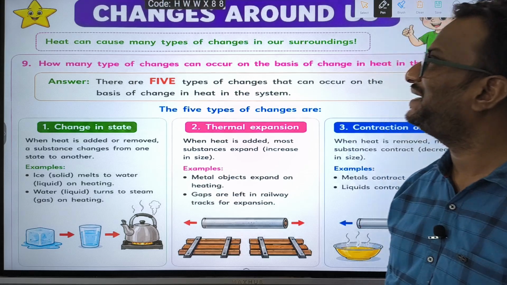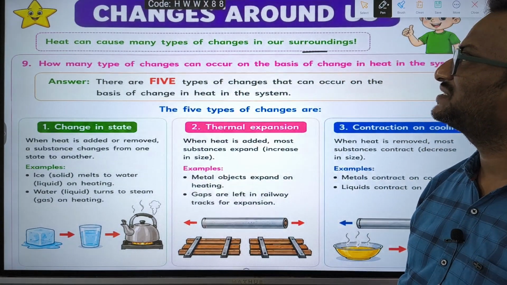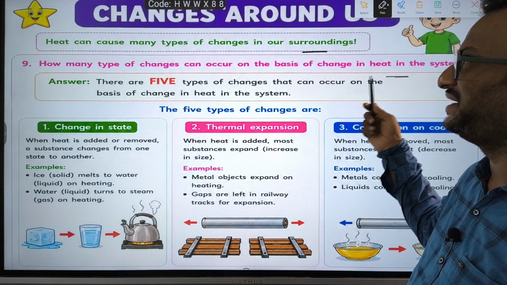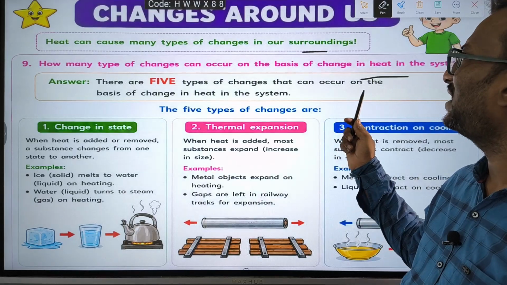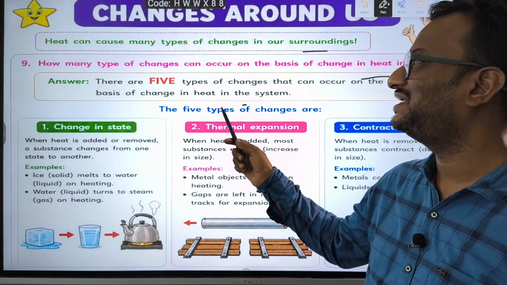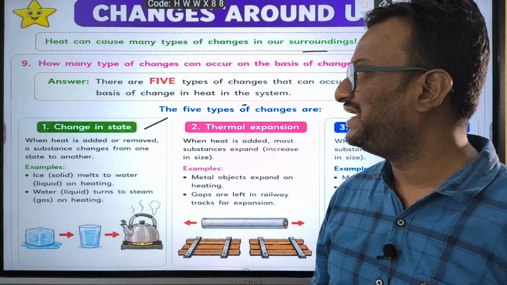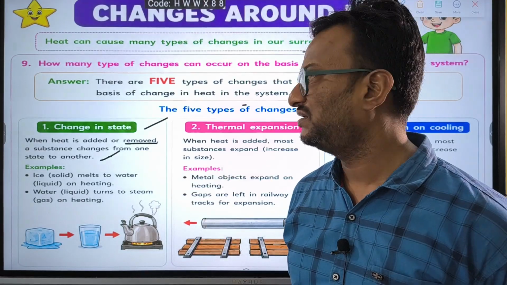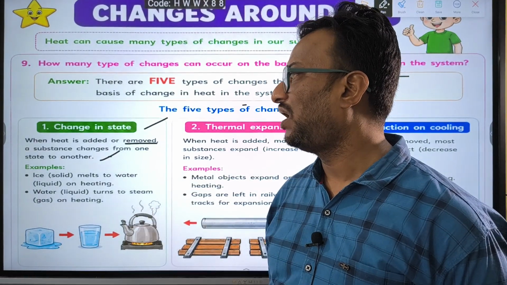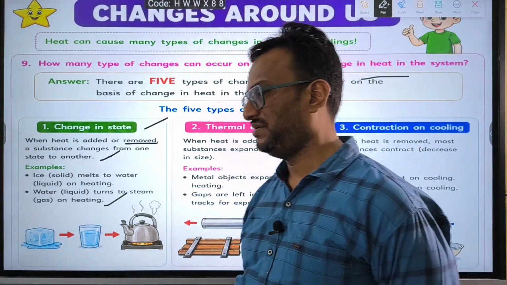Heat can cause many types of changes in our surroundings. How many types of changes can occur on the basis of change in heat? There are 5 types of changes that can occur on the basis of change in heat of the system. Number 1, change in state. When heat is added or removed, a substance changes from one state to another state. Ice melts to water on heating, water turns into steam on heating.